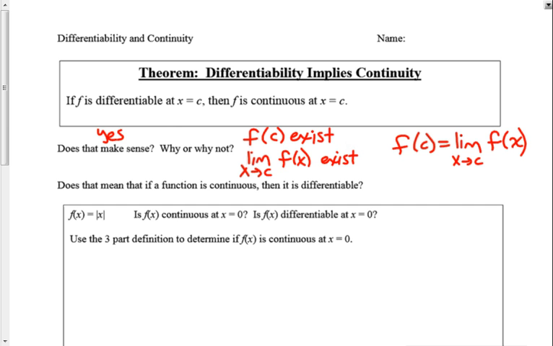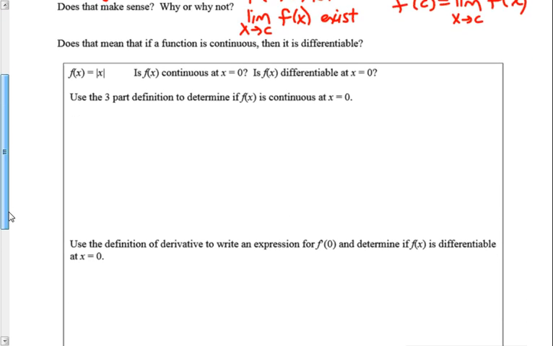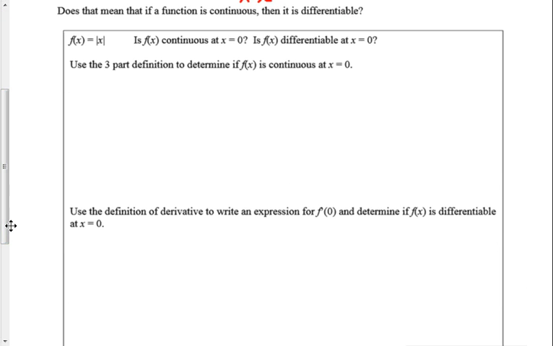Does that mean that if a function is continuous, then it's automatically differentiable? So let's take a look at a function that I have randomly selected. Okay, so f of x is equal to absolute value of x. So let's start with the first question. Is f of x continuous at x equals 0?